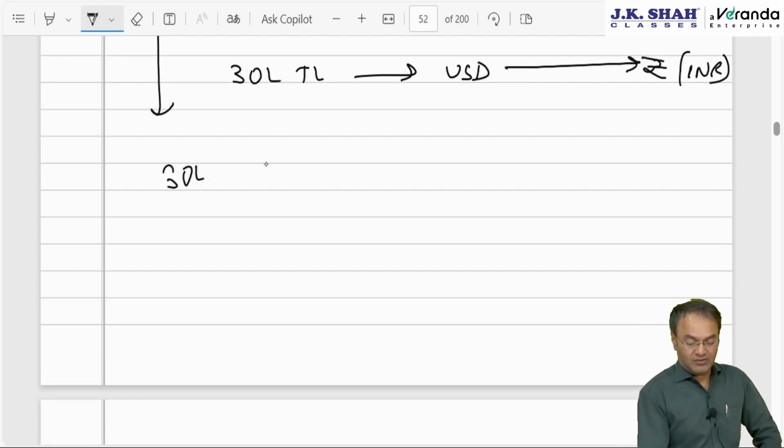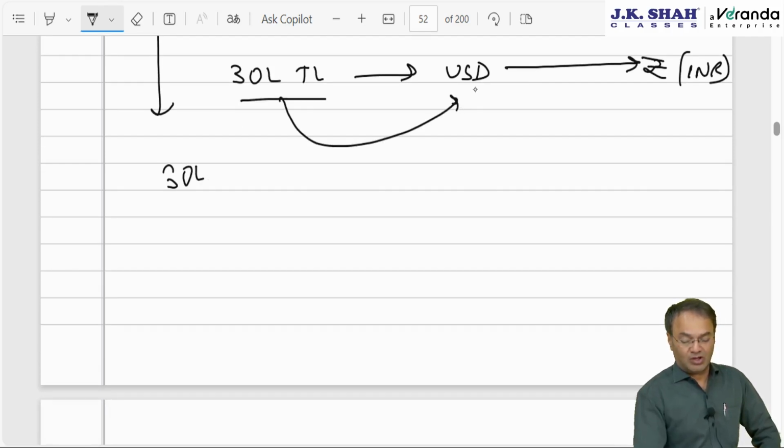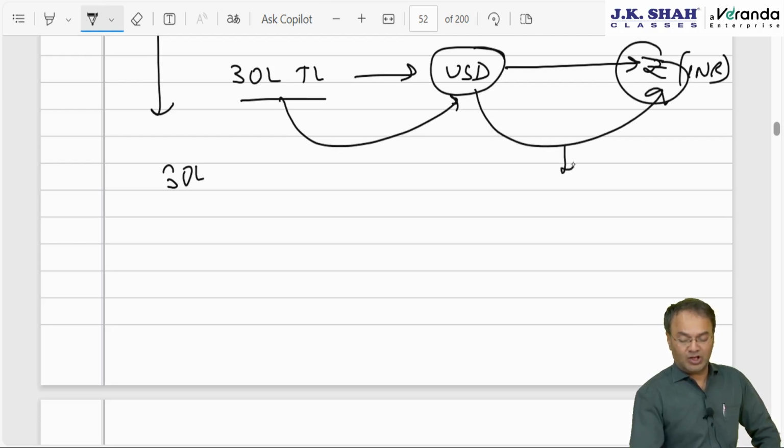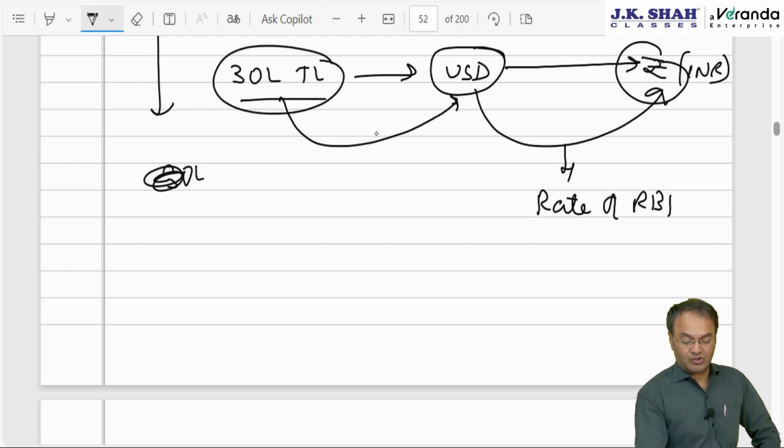30 lakh Italian lira, convert them into US dollar, and whatever is the answer in US dollar, convert it into Indian rupees. For converting from dollar to Indian rupees, you will take the forex rate of RBI. The rate published by RBI will be taken into account. And as far as converting lira into US dollar is concerned, the conversion rate, or exchange rate, shall be